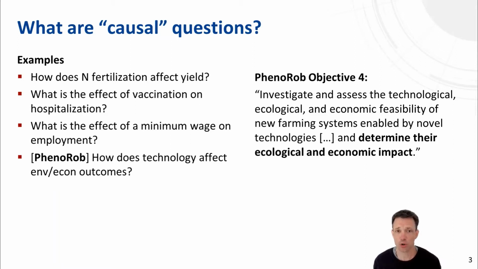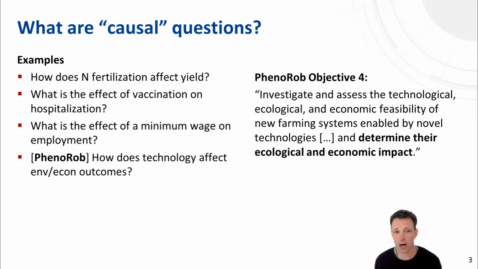Another example, from the medical area, something that we have grown very used to in the last 2 years, is the question, what is the effect of vaccination on hospitalization? Or from the economic area, a question that is very famous in developing those approaches that I will present in the following, what is the effect of the minimum wage on employment?